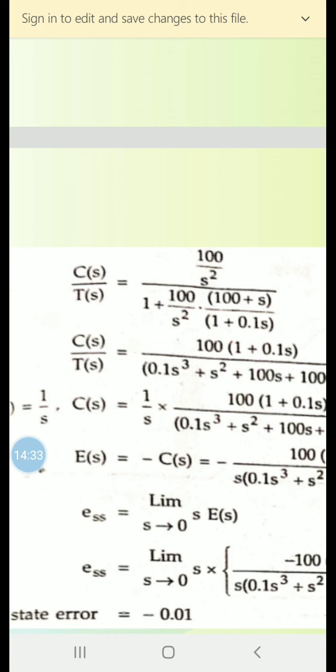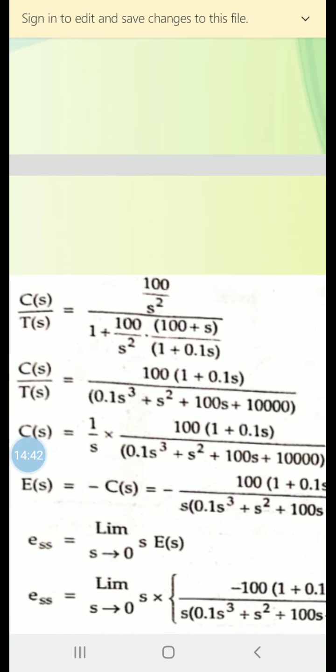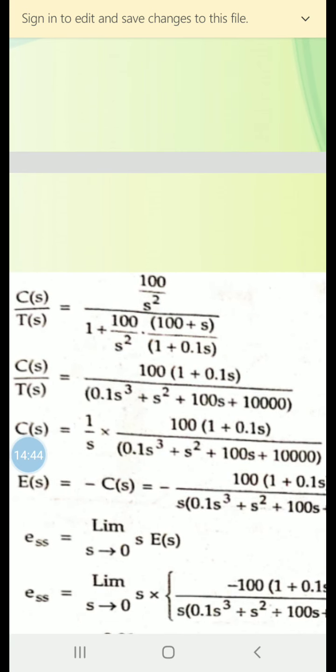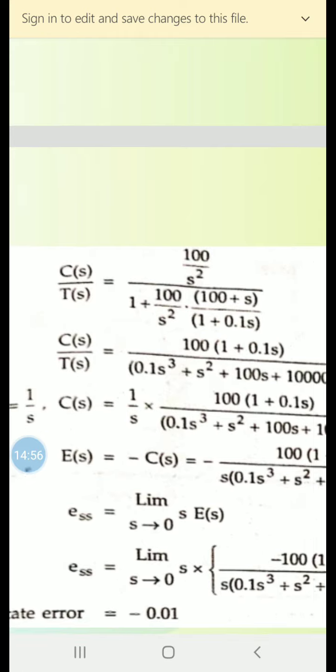So C of s by T of s will come equal to 100 into 1 plus 0.1s divided by 0.1s cube plus s square plus 100s plus 10,000.